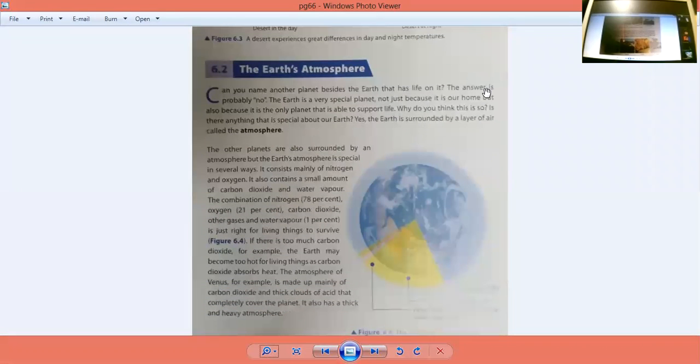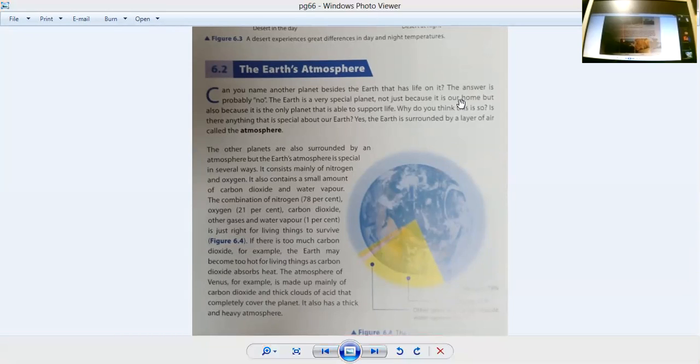So now there is topic 6.2. The topic is 6.2. Can you name another planet besides the Earth? Can you imagine or name another planet beside the Earth that has life on it? Yes, you are right, Hassan, they don't have any life. The answer is no. The book is saying probably no.